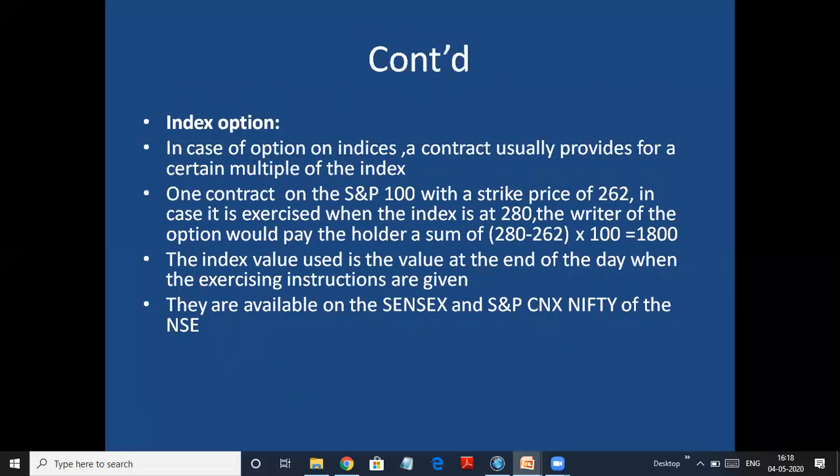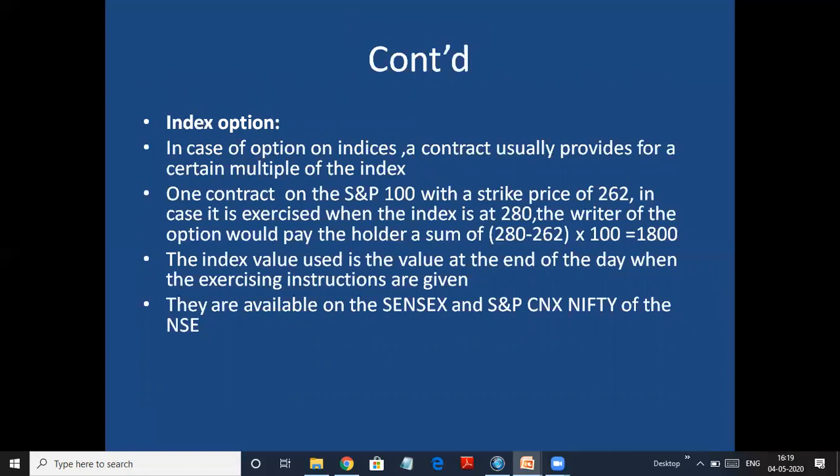Index options. In case of options on an index, a contract usually provides for a certain multiple of the index. So here we trade on Sensex, we trade on Nifty, we trade on the S&P index. So here we are basically trading on a certain lot size or multiple of an index. The multiple may be 100, that means the lot size may be 100, 200, 500. We trade on that. So for example, one contract on S&P 100 with a strike price of 262.